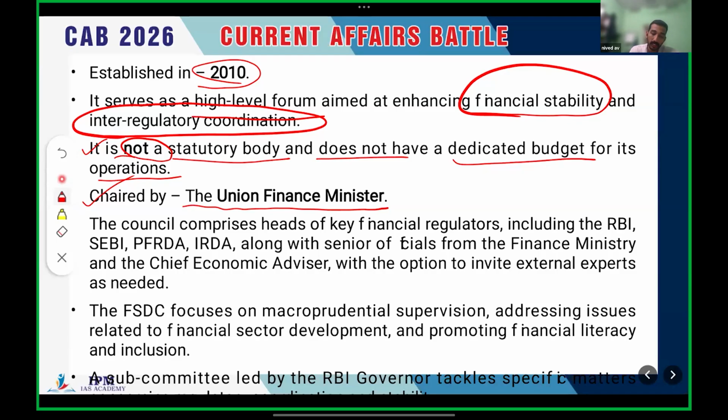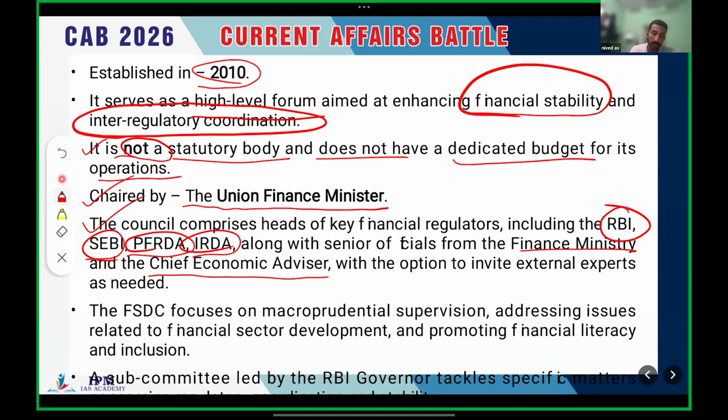It is for inter-regulatory coordination. So it comprises the heads of different financial regulators of different sectors in India. For example, we have RBI, SEBI, PFRDA, IRDA. PFRDA means Pension Fund Regulatory and Development Authority. IRDA means Insurance Regulatory and Development Authority. Along with senior officials from the Finance Ministry and our Chief Economic Advisor, these are the participants, the stakeholders of this body.